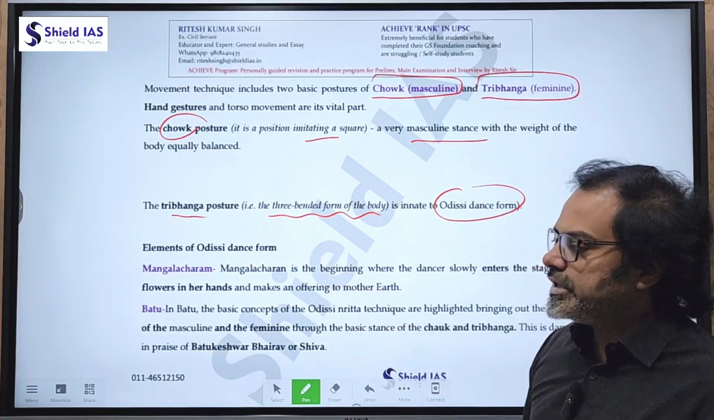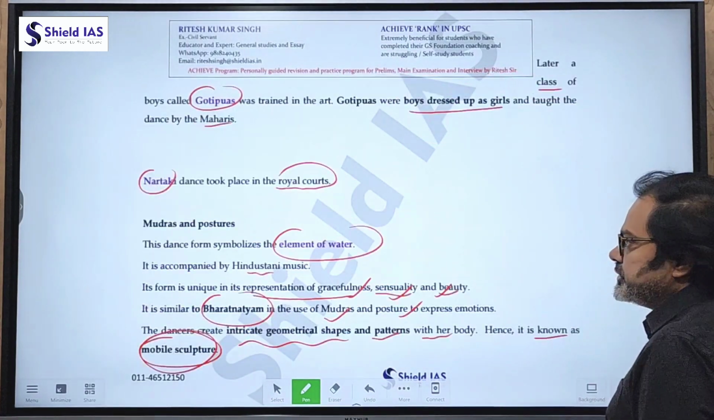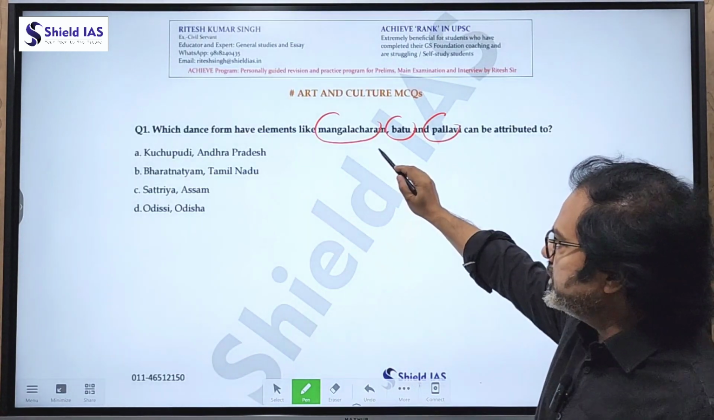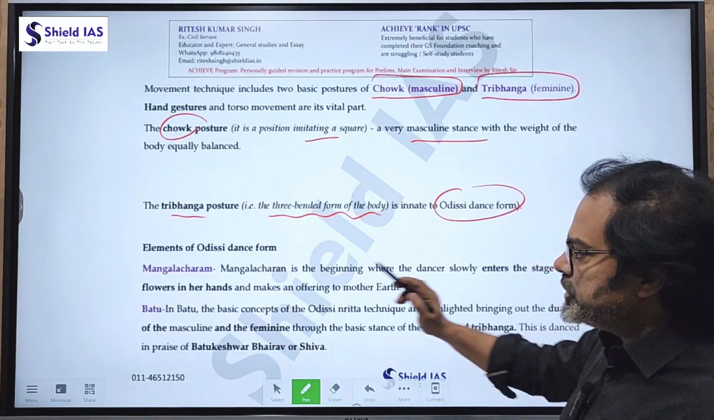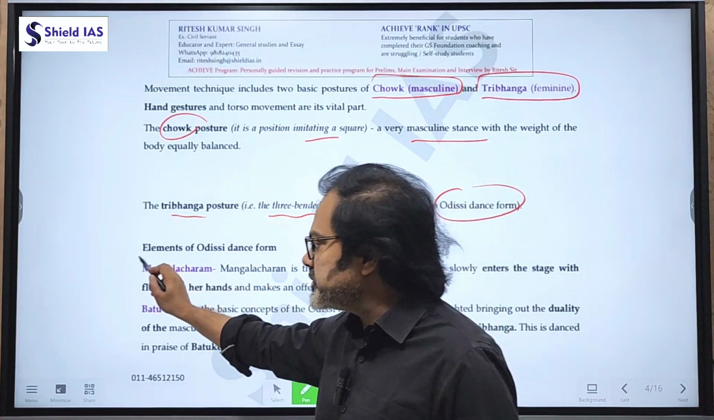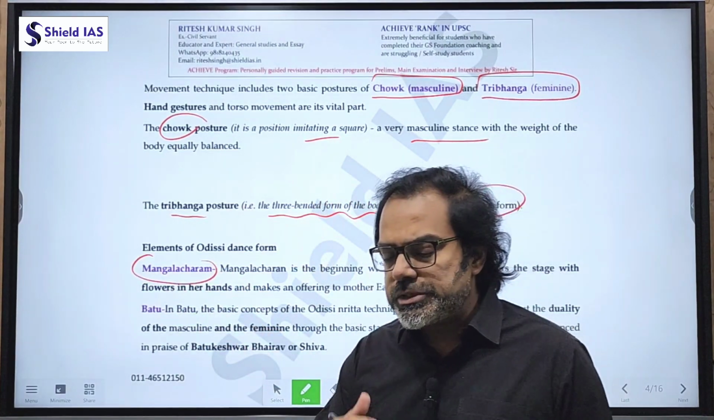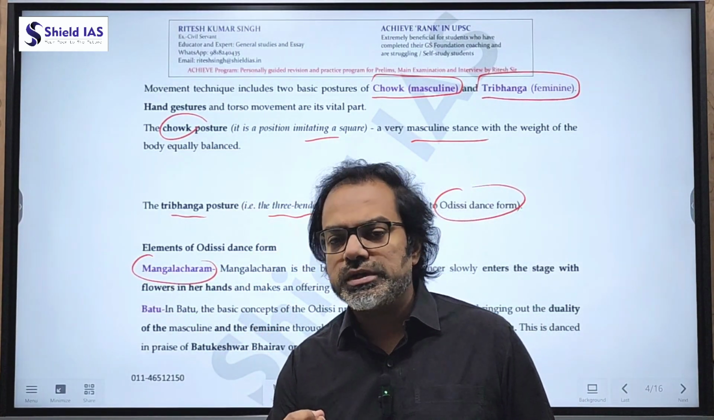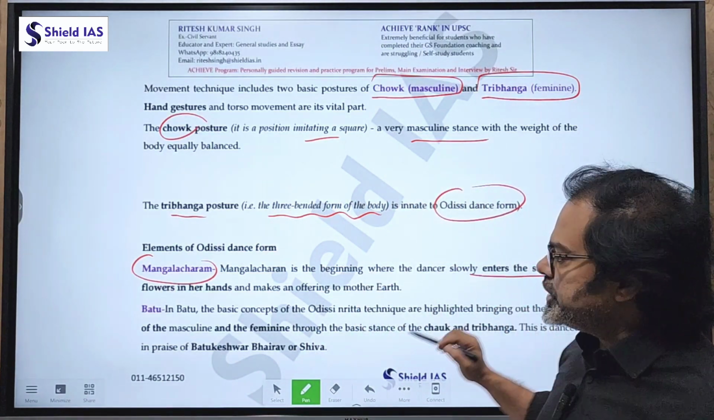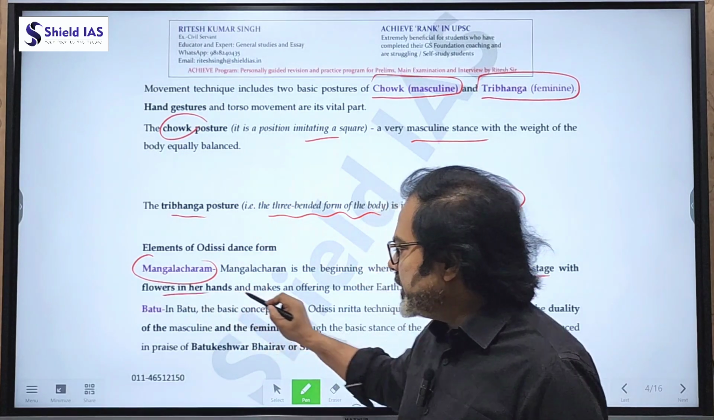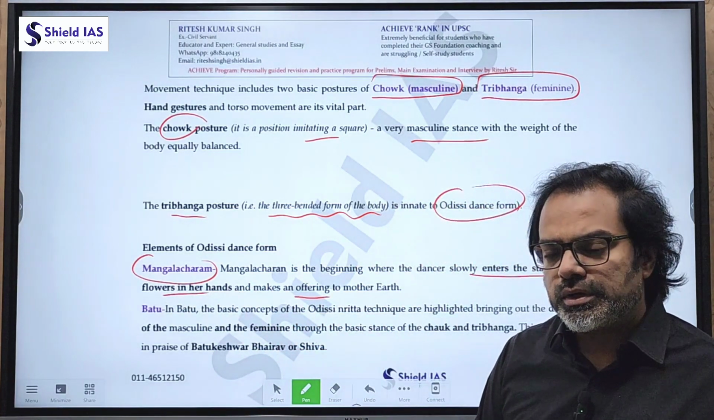Now, elements of Odissi dance form. What were there in the question? Mangal Charan, Batu and Pallavi. Mangal Charan is basically initiating the dance, the start of the dance. It is the beginning where the dancer slowly enters the stage with flowers in her hand and makes an offering to mother earth.